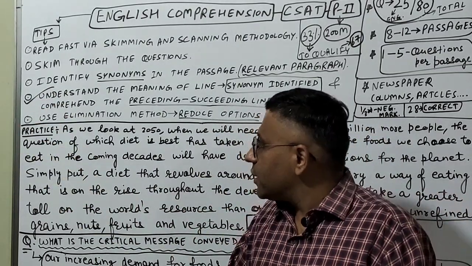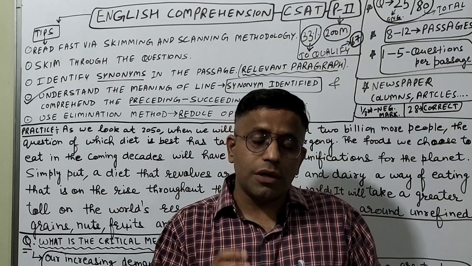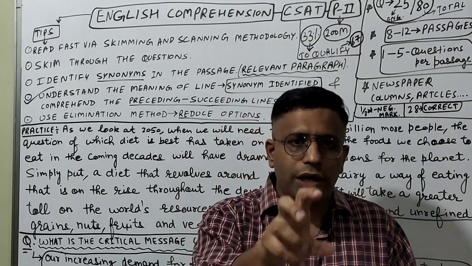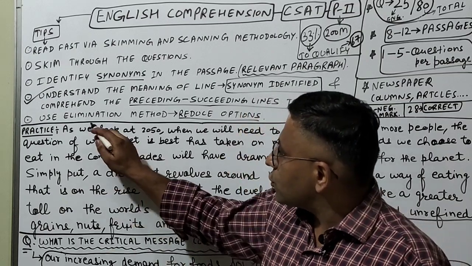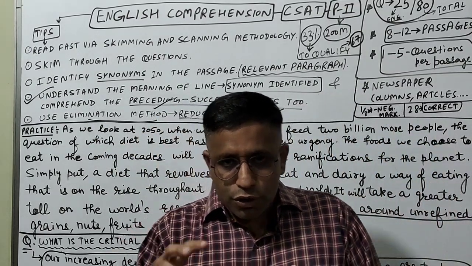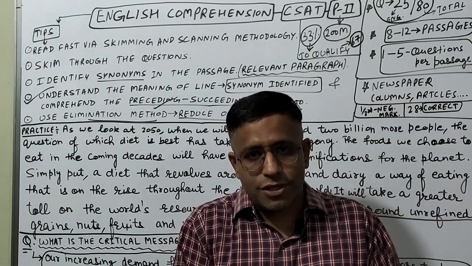It comes with practice. And lastly, whatever 4 options are given below each question, try to eliminate 2 options. Then out of the 2 options, it will be very easy to find the correct answer. This is called the elimination method, and it helps in reducing the options also. So this was the overall general idea which a student can develop with the passage of time.